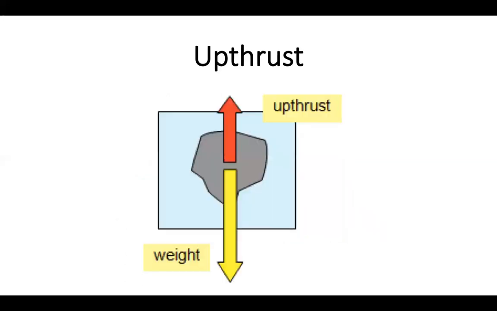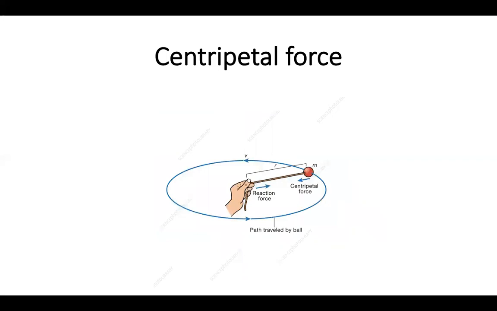Then we have upthrust. Upthrust is basically a force that is acting opposite to weight. So we have a stone in the sea, or I have a ship on the sea. The weight of the ship is pulling it down, but there is a force that's acting against the weight, opposite to the weight, which is upthrust. So upthrust pushes it up. So that's why a ship, a boat, can float in water, because the upthrust and the weight are balanced. If one is bigger than the other, then if weight is bigger, the ship will sink.